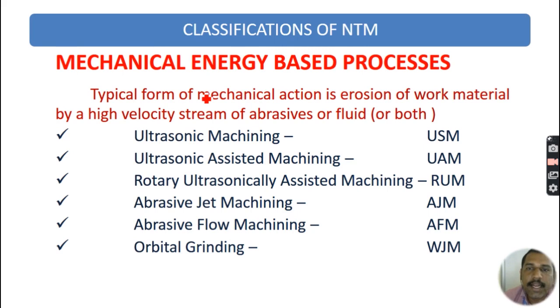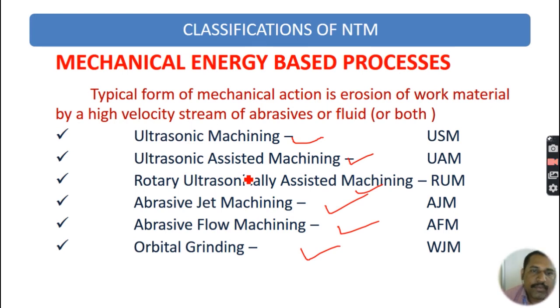The first source is mechanical energy, that is, mechanical energy based processes. In that we have ultrasonic machining, ultrasonic assisted machining, rotary ultrasonically assisted machining, abrasive jet machining, abrasive blow machining, and orbital grinding. In these mechanical energy based processes, we use mechanical energies like erosion and impact.